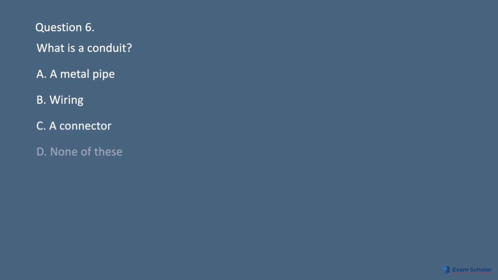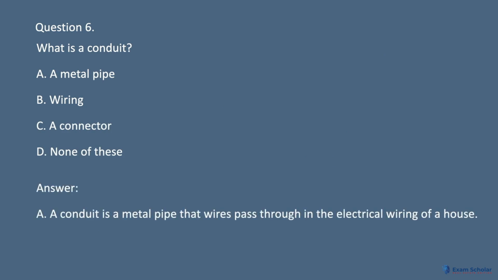Question 6. What is a conduit? A. A metal pipe. B. Wiring. C. A connector. D. None of these? Answer. A conduit is a metal pipe that wires pass through in the electrical wiring of a house.